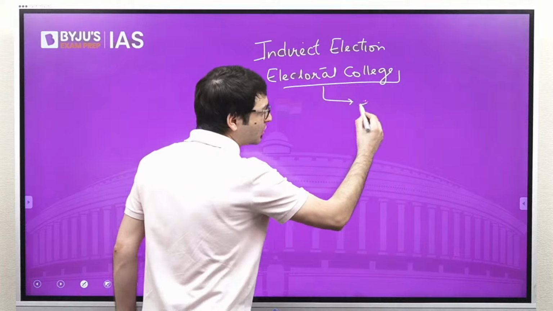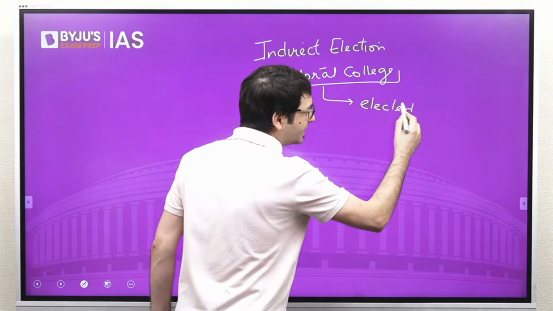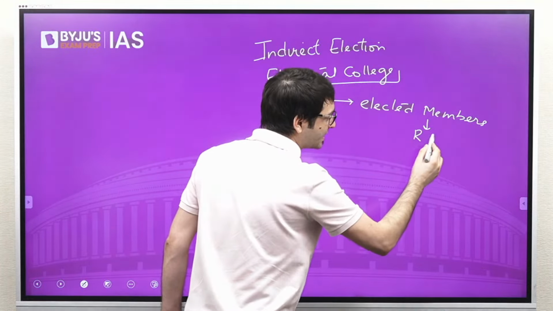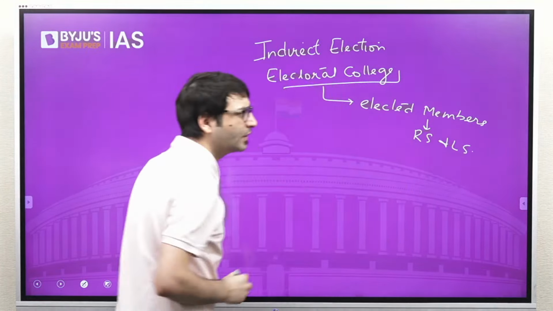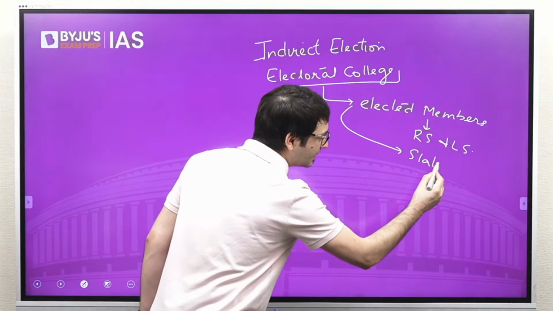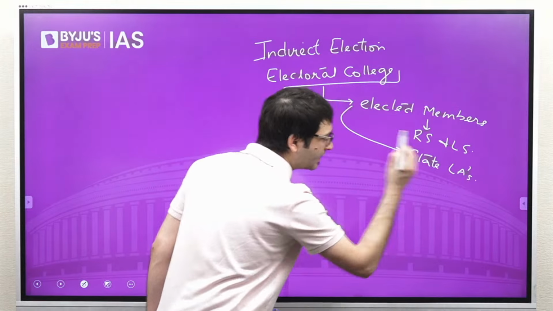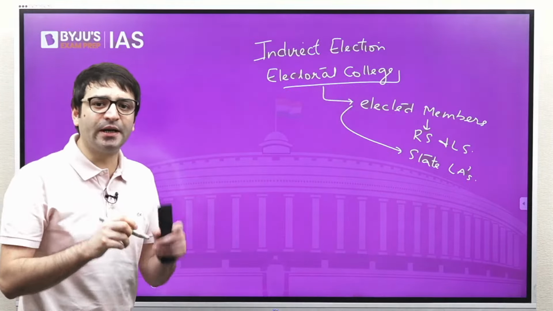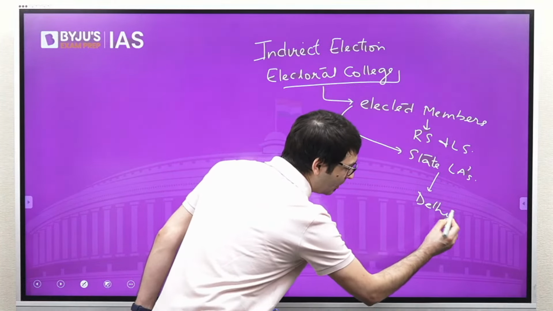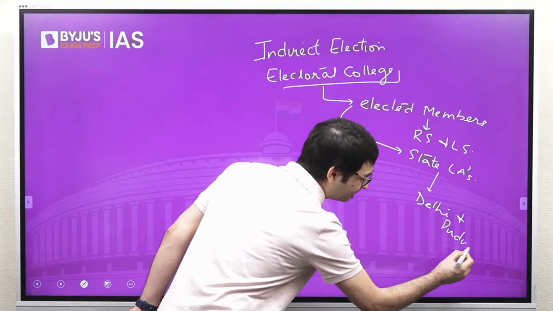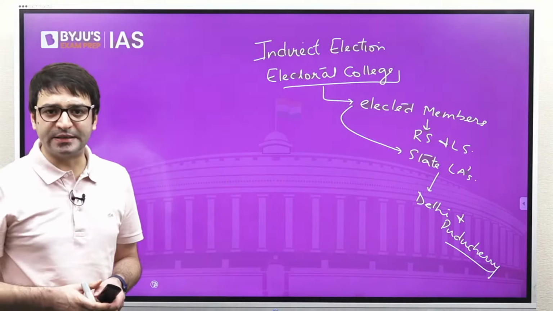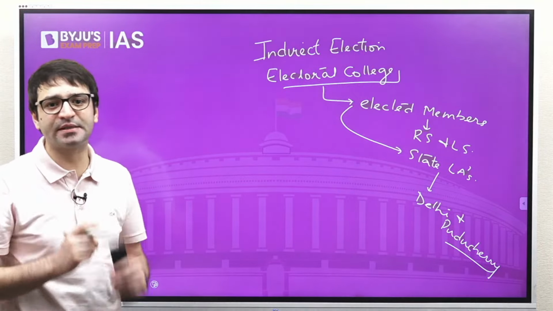Electoral College consists of elected members of both Rajya Sabha and Lok Sabha, elected members of the state legislative assemblies, but not only of the state legislative assemblies, including the legislative assemblies of Delhi and Puducherry. Why? Because Delhi and Puducherry, these are the two union territories which have legislative assemblies as well.